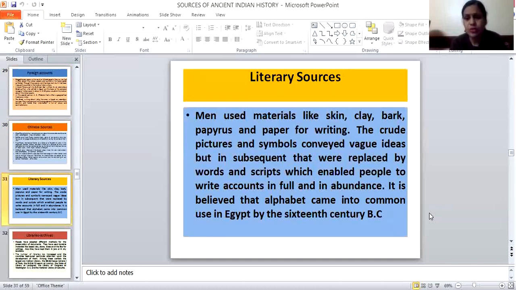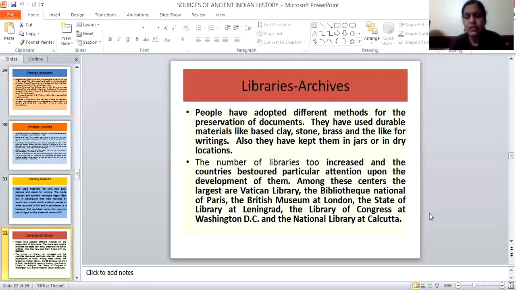So, literary sources: at that time, how the literary writing was done, and which materials they used to write the history. Men used materials like skin, clay, bark, and later paper, and they kept them safe. Then some archives are also important. They kept ancient documents in a good manner, and people used different methods to keep these records.